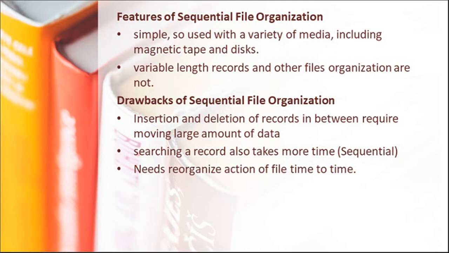We are moving sequentially, so we can access each record, but in direct access we move from one record to another by calculating the length of a record. Here variable length records can be stored. That is a main feature of sequential file organization. A drawback of sequential file organization is that insertion and deletion require moving a much larger amount of records.